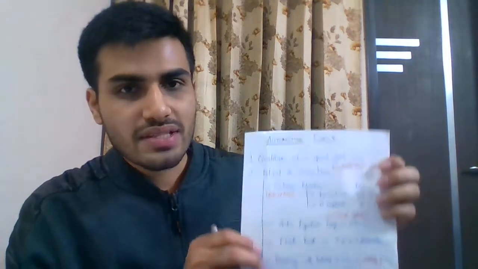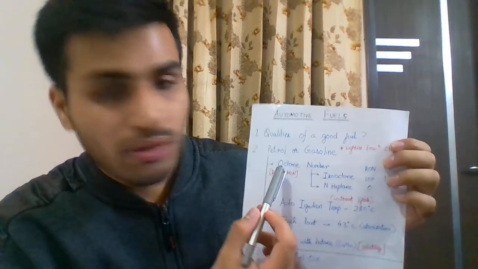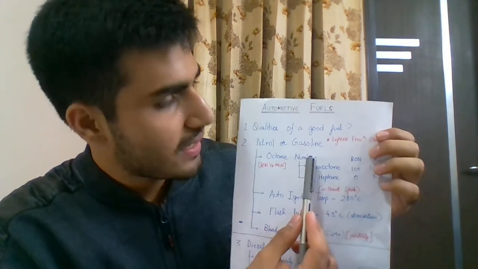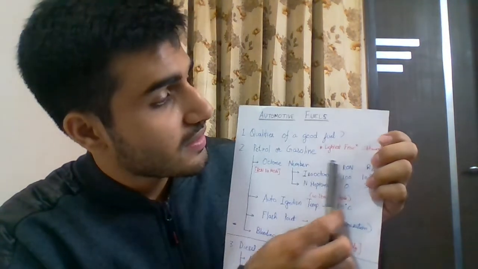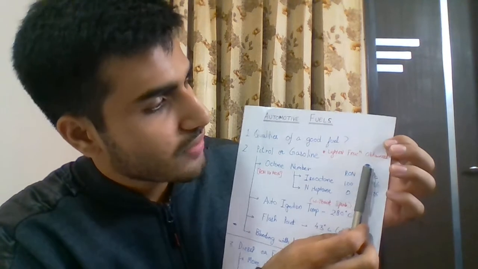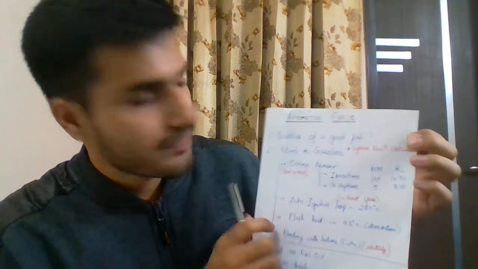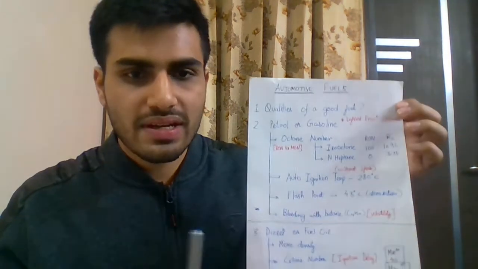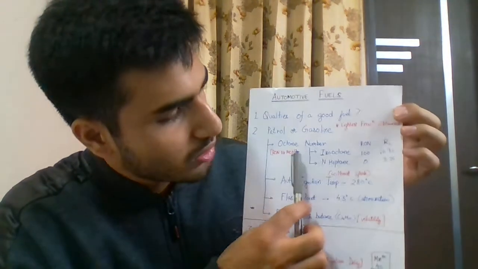So next I'll be talking about petrol, which is also called gasoline, as you can see. Basically petrol and diesel both are obtained from the fractional distillation of crude oil, whereas the petrol obtained is the lightest fraction. So petrol is classified by the octane value.